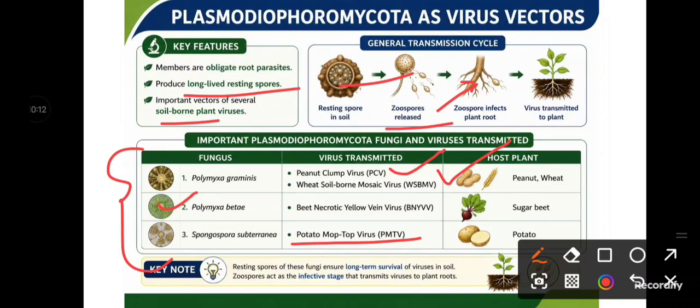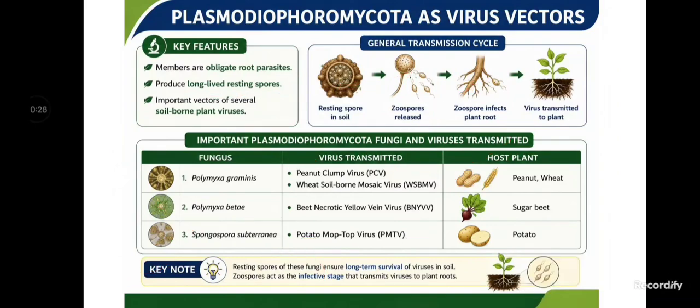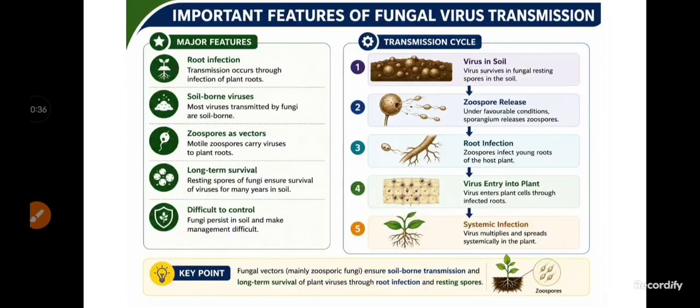Here also the relationship is very specific. Spongospora subterranea only transmits potato mop top virus. It can't transmit peanut clump virus. Okay, so the association is very specific in both Chytridiomycota as well as Plasmodiophoromycota. So remember the examples, these are very important and will be asked directly in the exams.